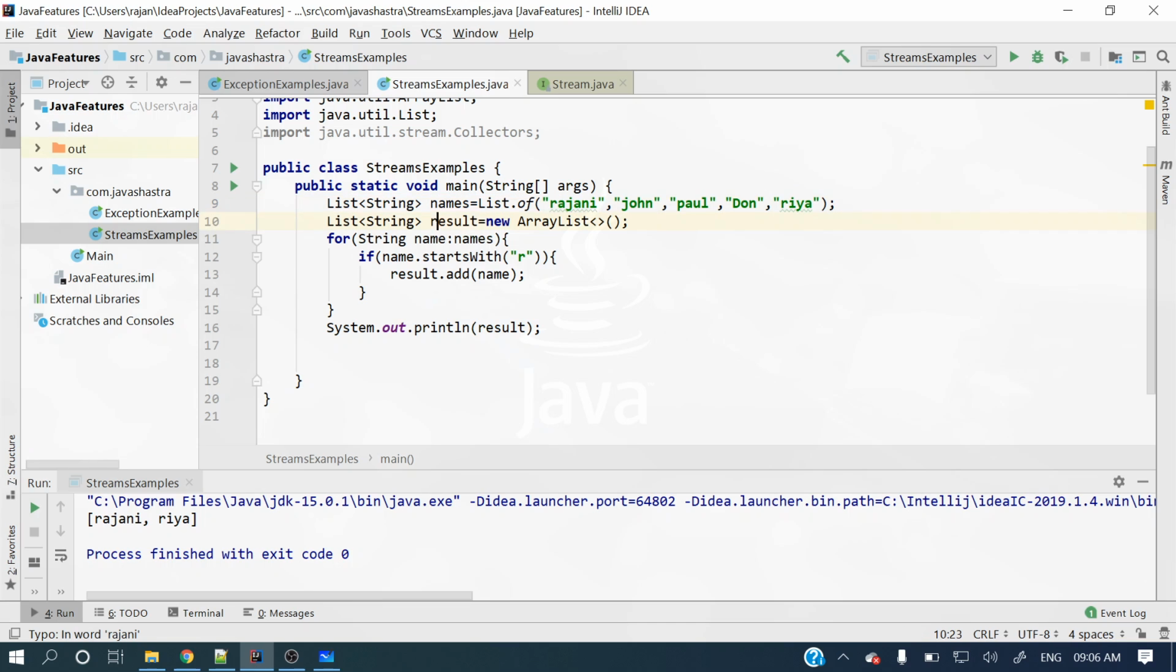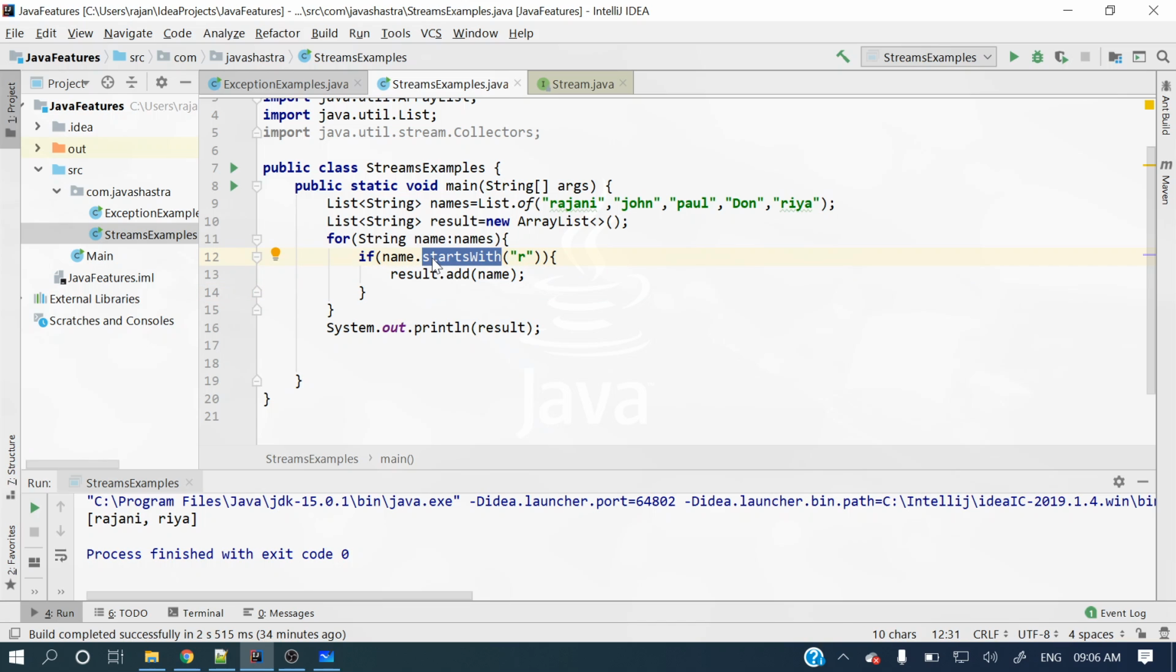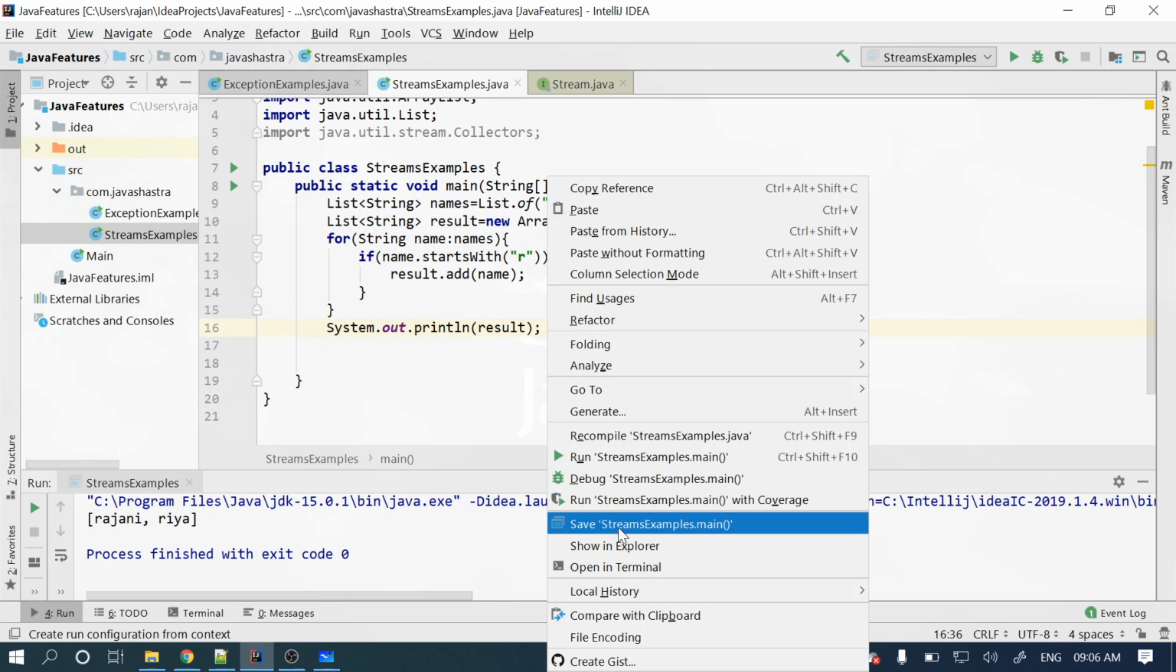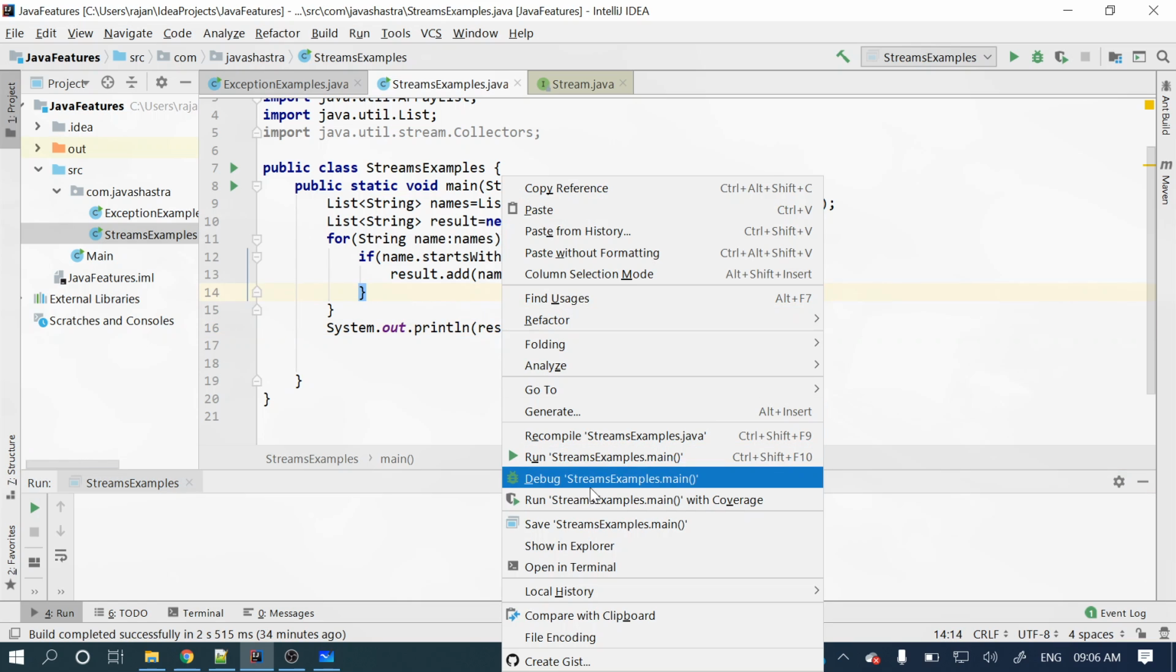I'm creating another list here, a list of strings equal to new ArrayList, and I am iterating over names using a for-each loop, taking each string value. In the if condition I'm checking whether the name starts with R or not. If it does, I put it into the result list, and at the end I print the result. Let me clear the console and run it now.